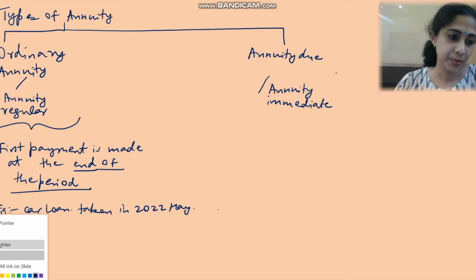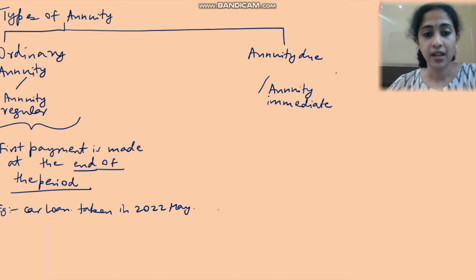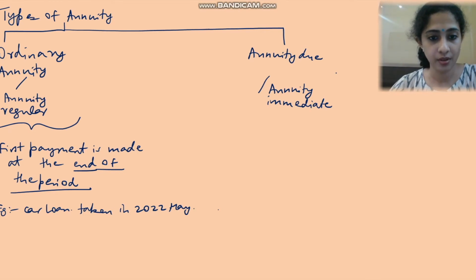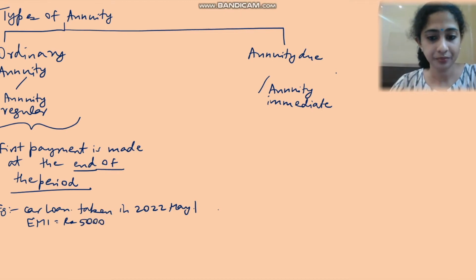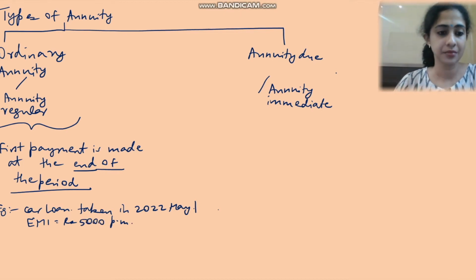Now, as per the loan agreement, I have to pay an EMI. In that loan, my EMI is rupees 5,000 per month. After I finish the formalities and have taken the loan, do I make the first EMI payment on the 1st of May itself, or should I make it at the end of that month or the beginning of the next month?